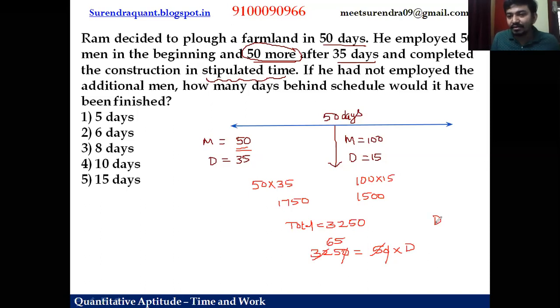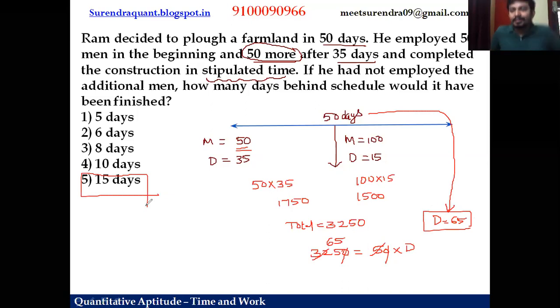So now, if additional men were not there, they would have taken 65 days to finish the work, which means what? They take 15 extra days to finish the work if additional people are not there. So option 5 makes sense. So simply we are multiplying men with days.